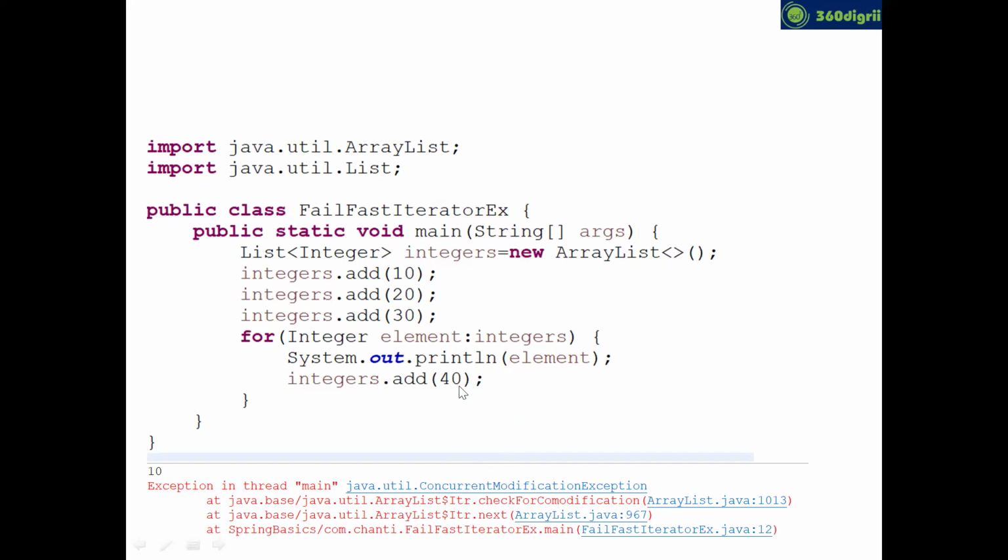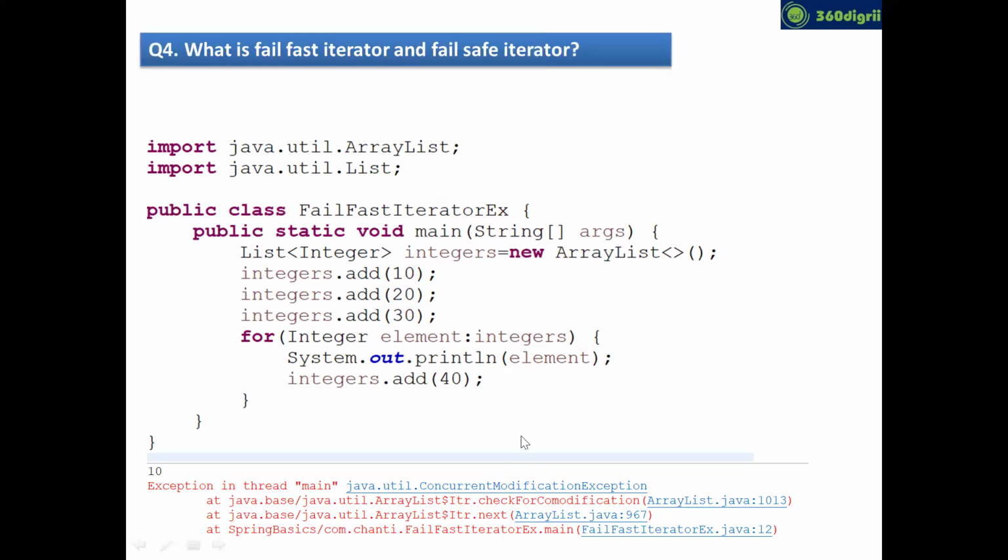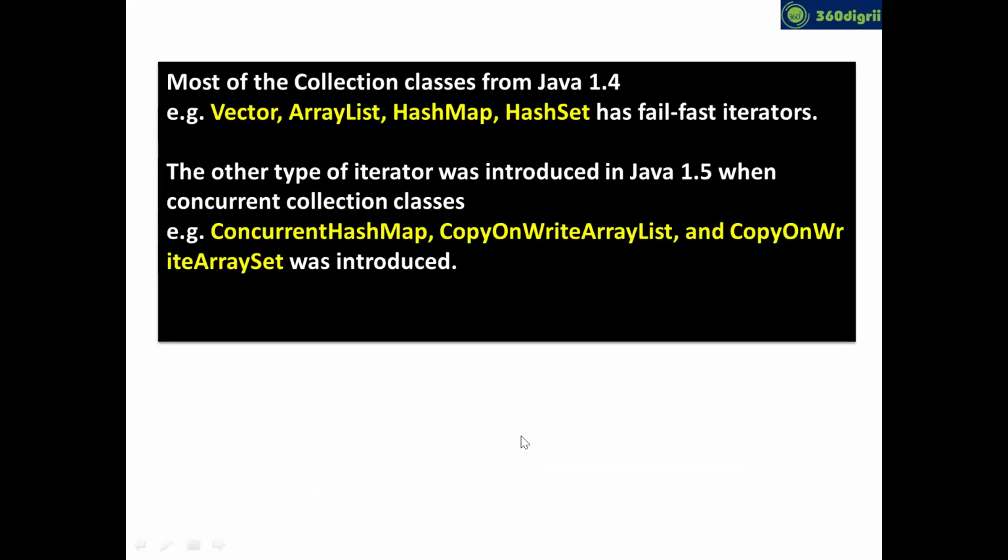This is what we have to call a fail fast iterator. In a fail fast iterator, I told you, right? If any error occurs, your operation is terminated. This application is terminated, and you can see the output as an exception, ConcurrentModificationException. That's the scenario that you need to understand. Now, in Java, not only array list, you have the Vector class, HashMap, HashSet, 4 classes, which I highlighted in yellow color. They are from JDK 1.4. All are fail fast iterators.